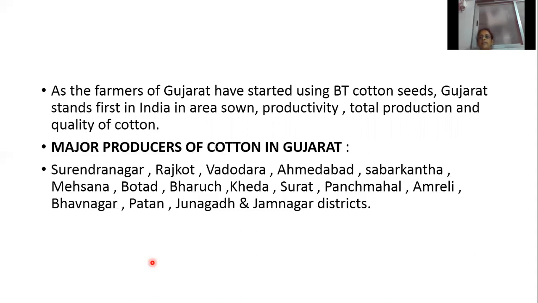So cotton is what type of crop? It is a kharif crop. So in which state does cotton hold an important place? In Gujarat. And in which country does cotton hold an important place? India. What is the position of India in the world in the production, usage and export of cotton? Second. Which cash crop is known as white gold? Cotton.